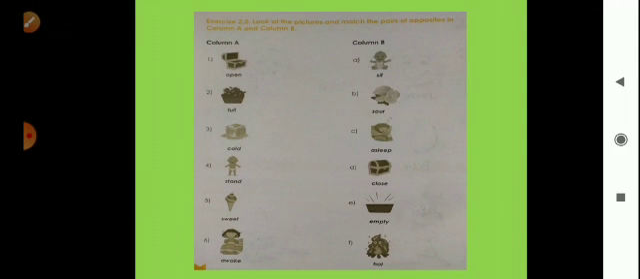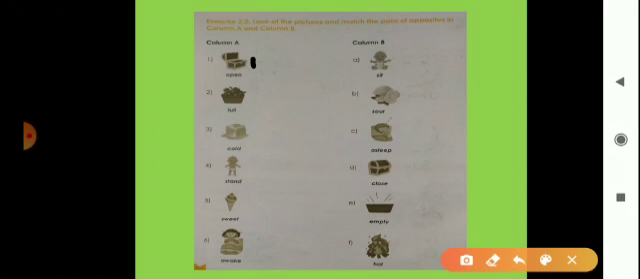Now next, here is also exercise number 2.2. What is it? Look at the pictures and match the pairs of opposites in column A and column B. Now here are pictures, so we will match them by opposite meaning. Okay. So first is open, and the opposite of open is close. Where is it? Here, D. Okay. So open, close.